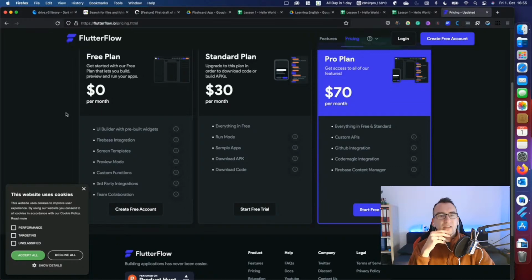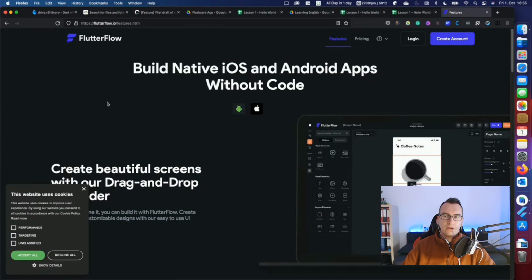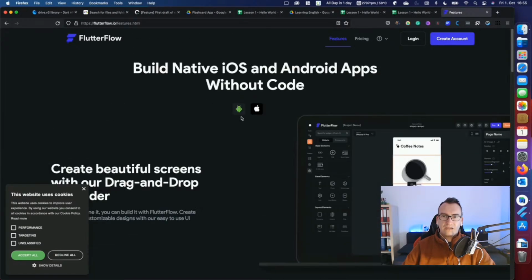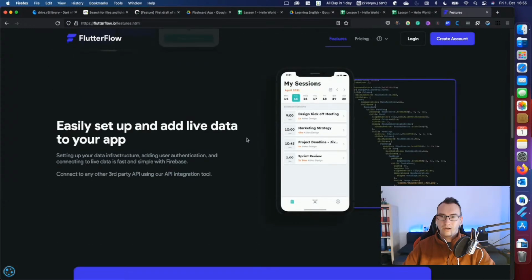UI builder, Firebase integration, preview mode. So I don't have a big clue about them, to be honest. I don't know how good they have become. In the former times, they were good enough to create some basics, but I don't see much benefit, so it doesn't cost me a lot of time to create such a screen. It is more the logic that still keeps me awake in the night, more or less.